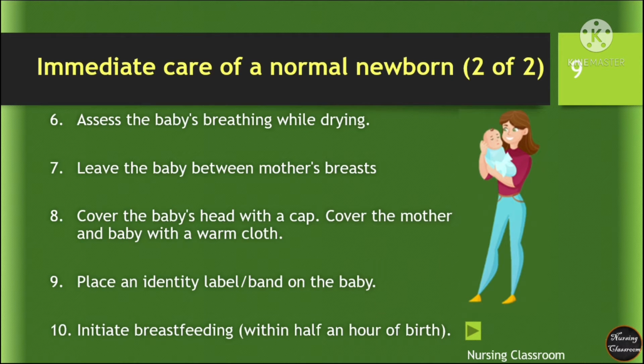Cover the baby's head with a cap. Cover the mother and the baby with a warm cloth. Place an identity label or band on the baby to easily identify the baby with the mother. Last one, initiate the breastfeeding.